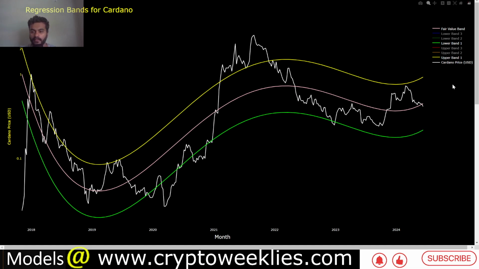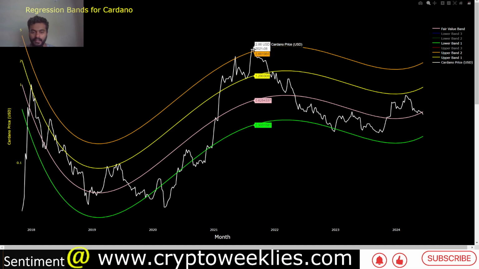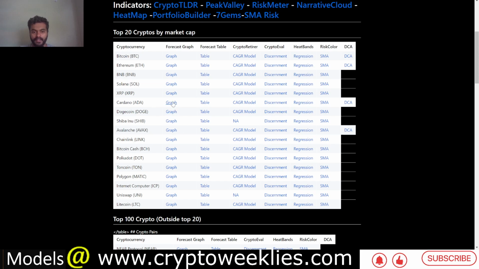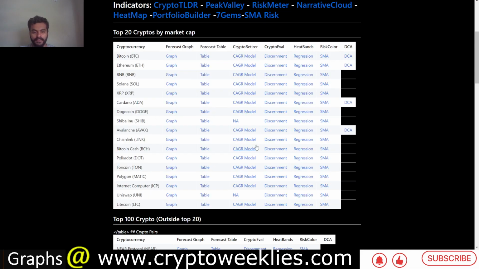If we were to look over a longer period of time at what a two standard deviation peak for ADA is, which again takes care of about 95% of the price action to the upside, there is only a momentary journey above it, and then again it gets corrected to the downside momentarily. That two standard deviation peak in terms of price is around $1.88. And if you remember, this level is very close to the AI-based forecast that we have for ADA in a bull case scenario at $1.70, as opposed to $1.88 in the regression approach for ADA.